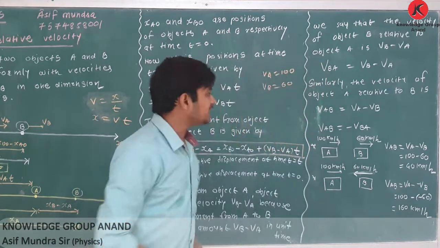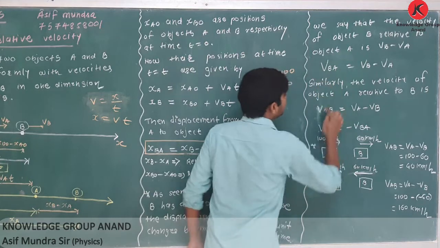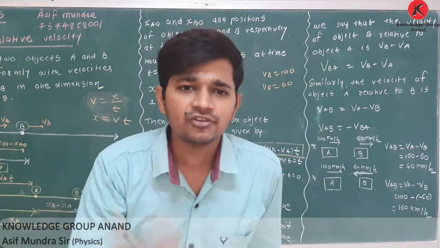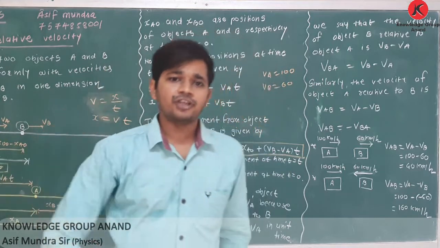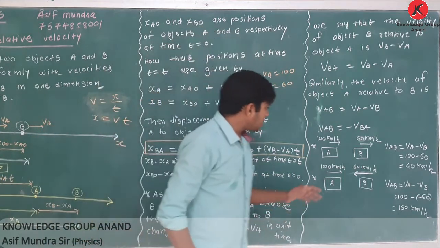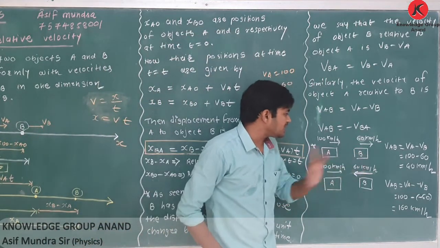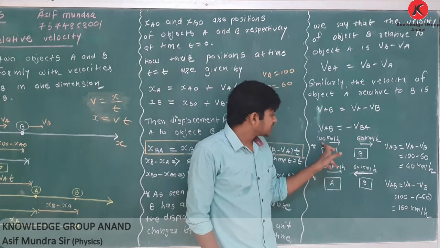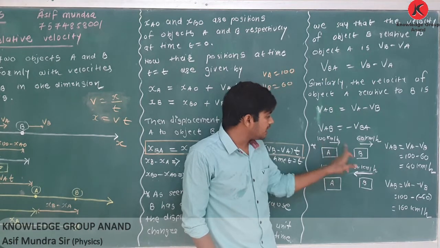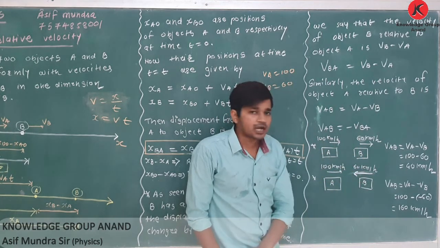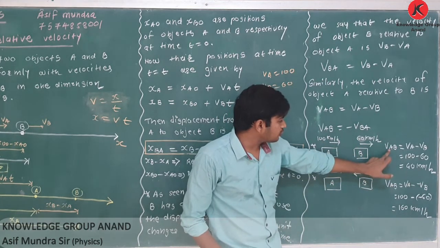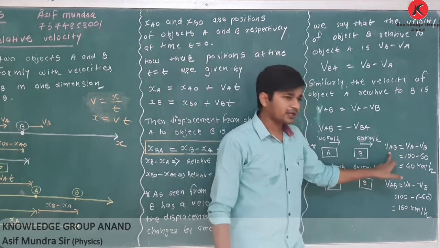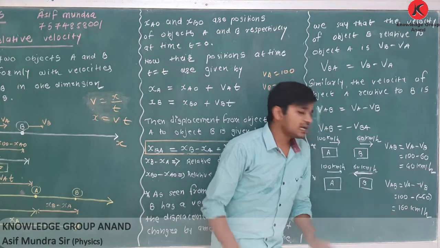Now we will see in detail the meaning of these equations. What is actually relative velocity? See here, I have two objects, A and B. They are both moving in the same direction. Speed of A is 100 km per hour, speed of B is 60 km per hour. So what is the relative velocity of A with respect to B? VA minus VB.